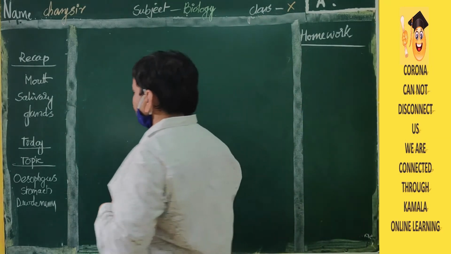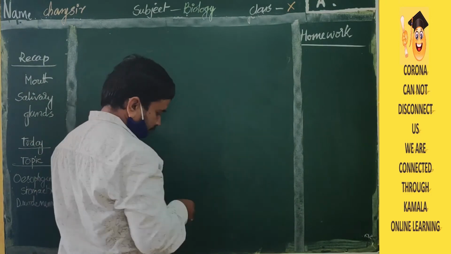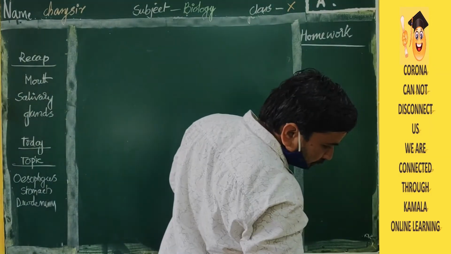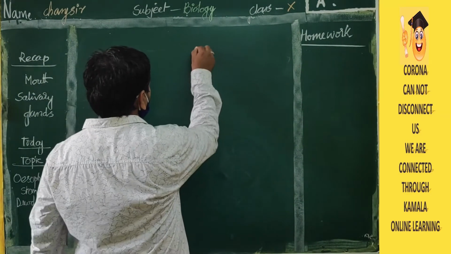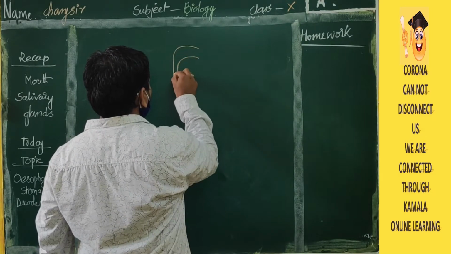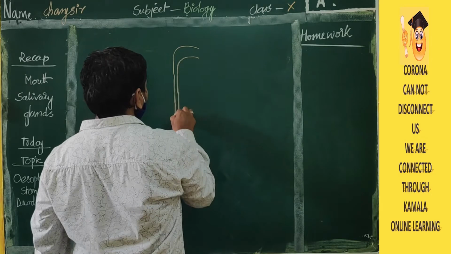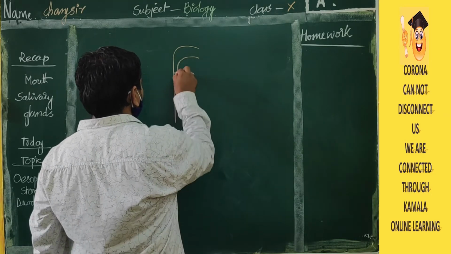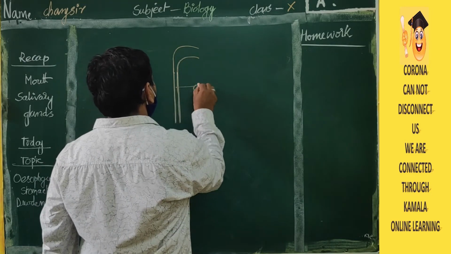Okay. Now we go to after the mouth. Just after the mouth, there is a narrow pipe-like structure.